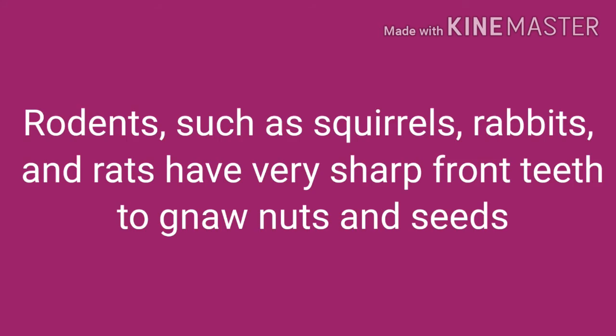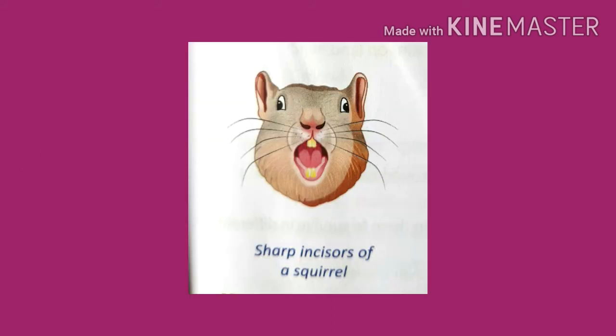Rodents such as squirrels, rabbits and rats have very sharp front teeth to gnaw nuts and seeds. Gnawing means continuously biting the seed to make it into small pieces. So, for gnawing, these rodents have very sharp front teeth.